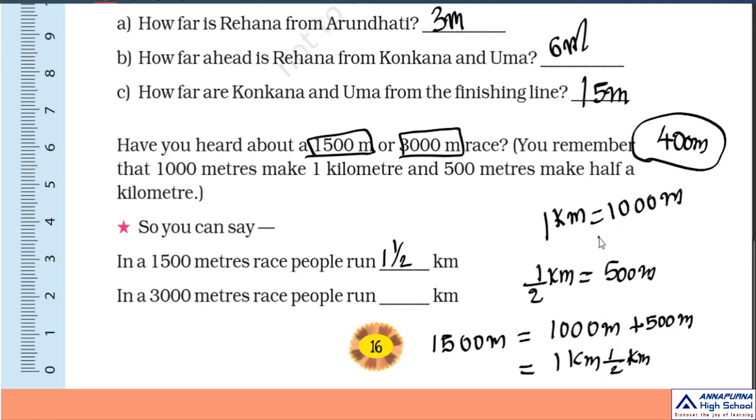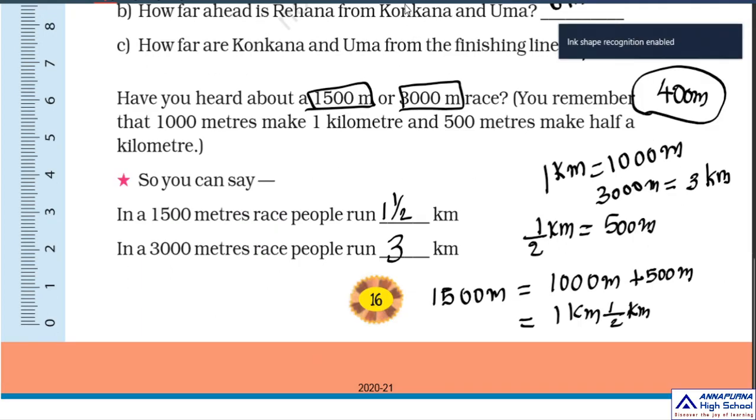Okay children, 3000 meters, convert into kilometers. When you convert 3000 meters into kilometers, how many kilometers? 3 kilometers. 1 kilometer is 1000 meters. 2 kilometers is 2000 meters. 3 kilometers means 3000 meters. Okay children, move to the next page children. Okay.